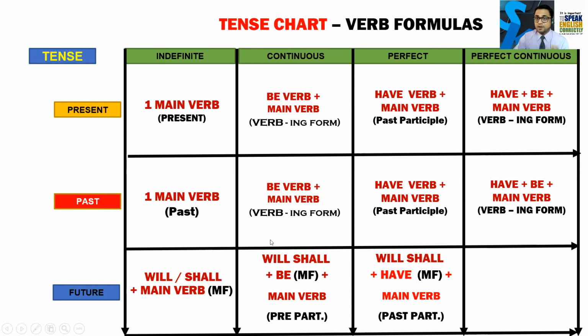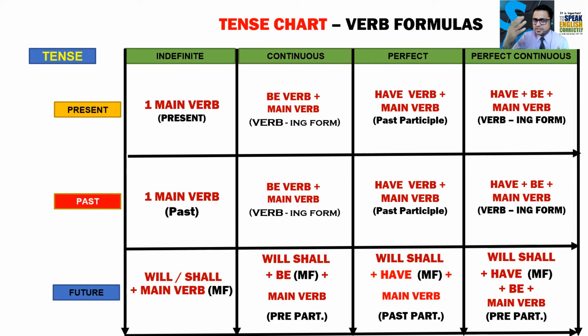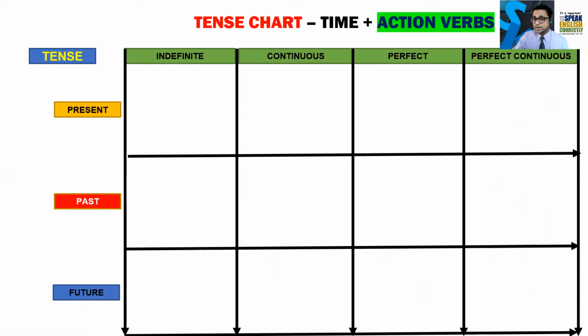Okay, now future perfect continuous will have four verbs. First verb will be will or shall, then have, then be, and then the main verb, and here the main verb will be present participle. You can pause the video now and look at all the boxes and try to understand what kind of sentence will fit in these boxes. Okay, I think you have paused it, and now let's go ahead and try to understand.